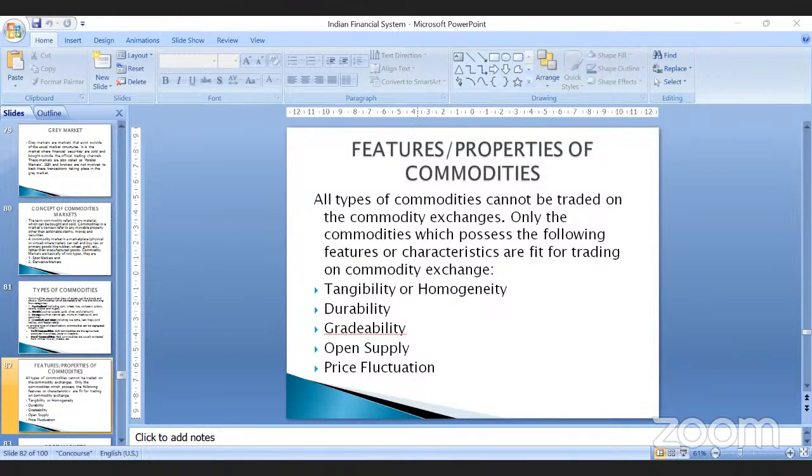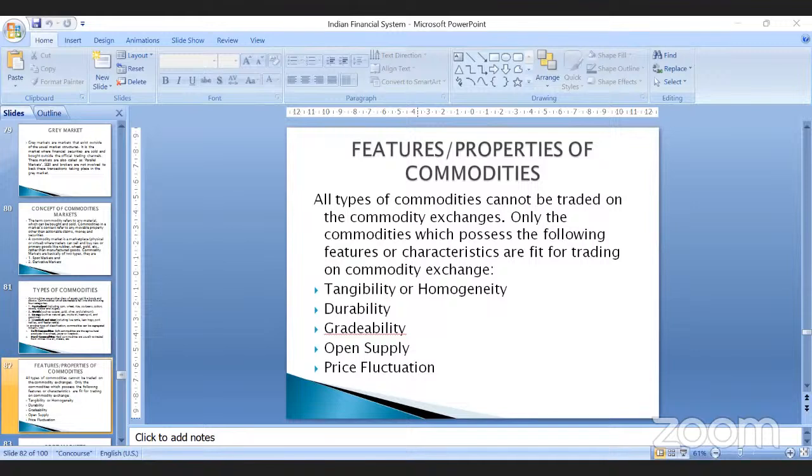Any commodity that you want to trade, or exchange on a commodities market, should be homogeneous. That is, they should be of similar nature. They should be tangible, in the sense you should be in a position to identify it, see it, or substitute it with something else.